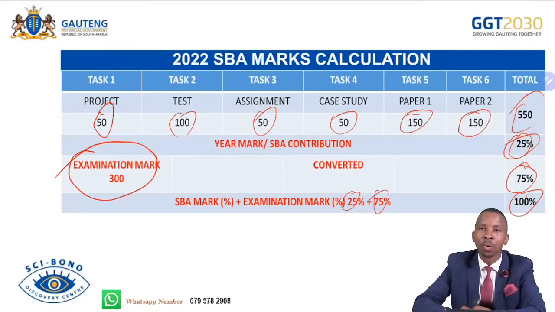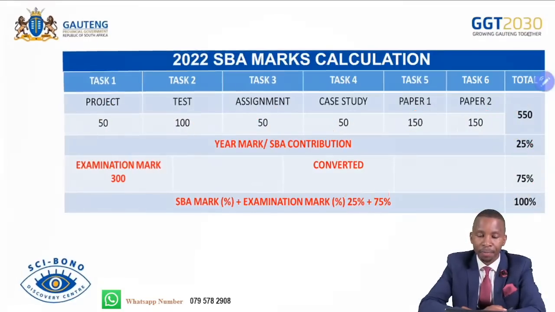Remember that there's also mark variance. If your exam mark is more than your SBA for the year by more than maybe 10%, there might be a problem. Your SBA might be reduced. So you need to do as if this is the first assessment you are doing in grade 12 this year. You need to push yourself so that you put yourself at a good advantage for this year.